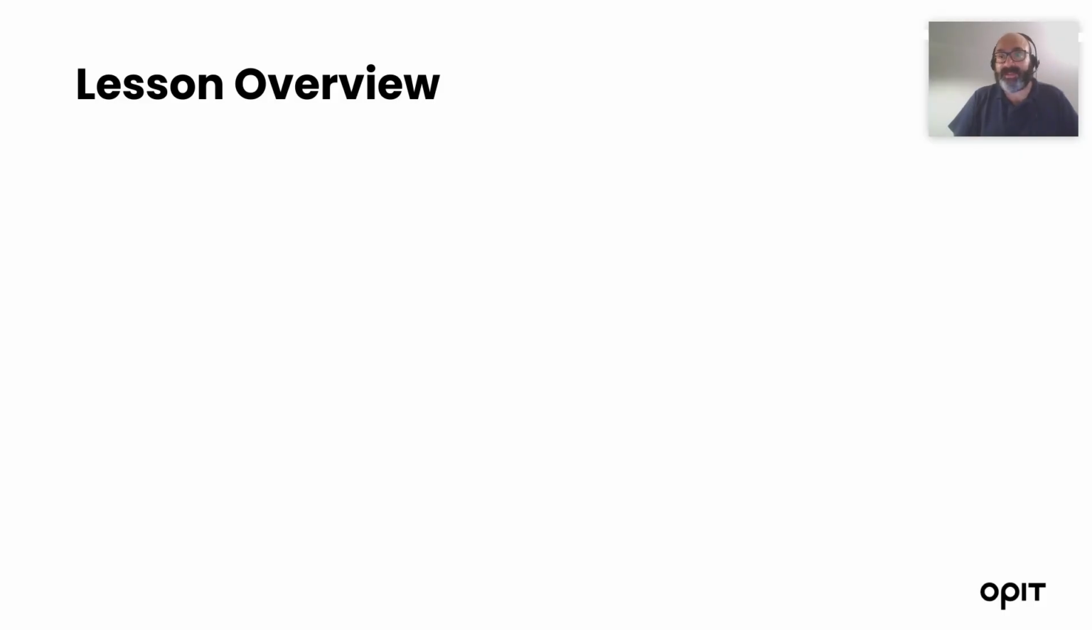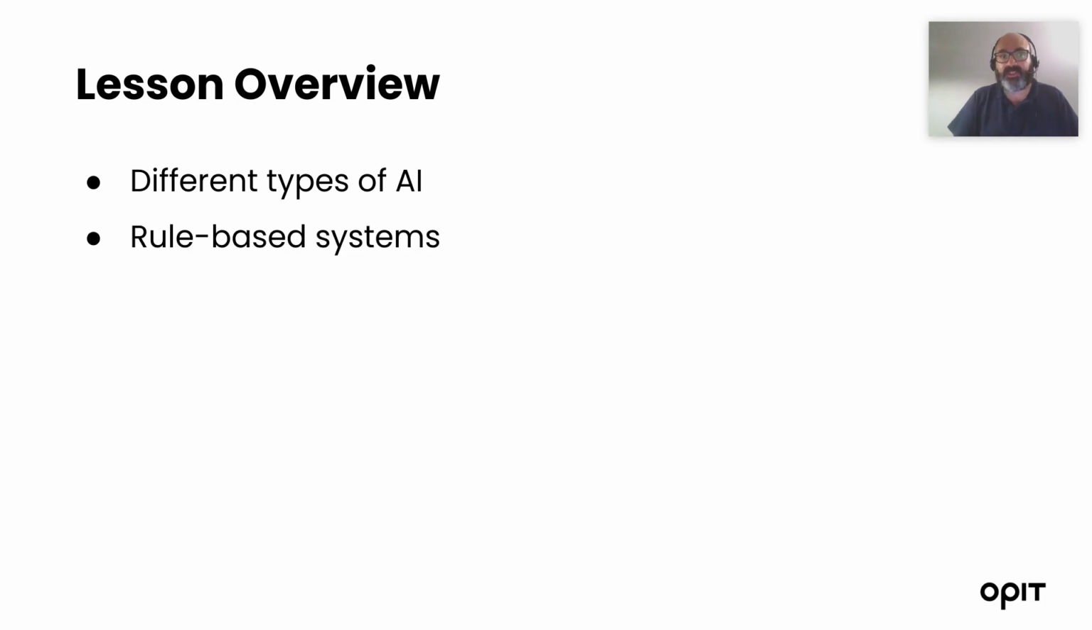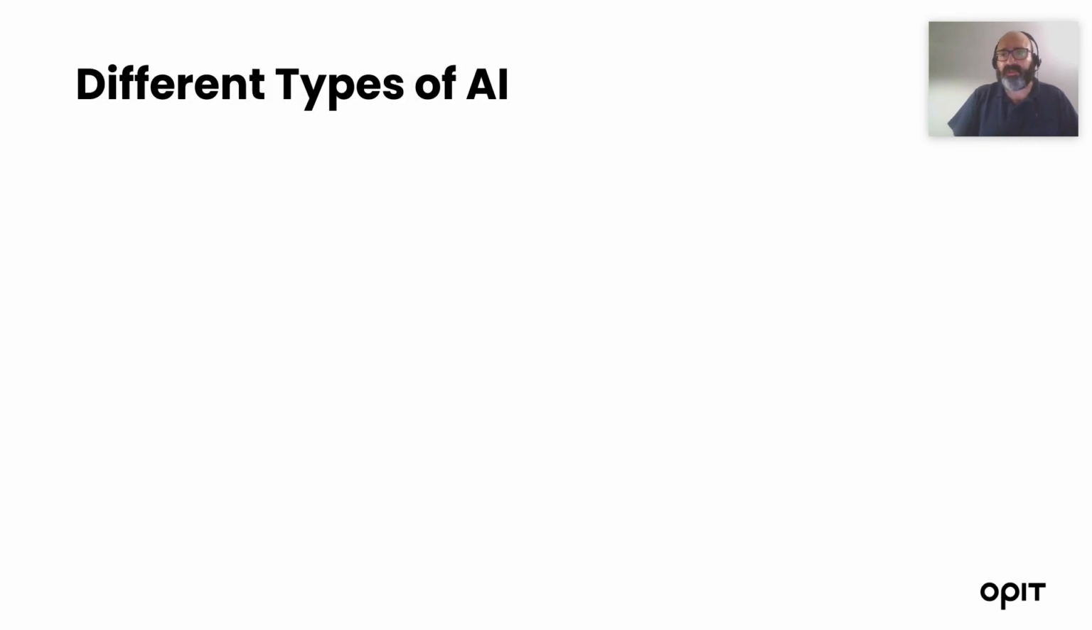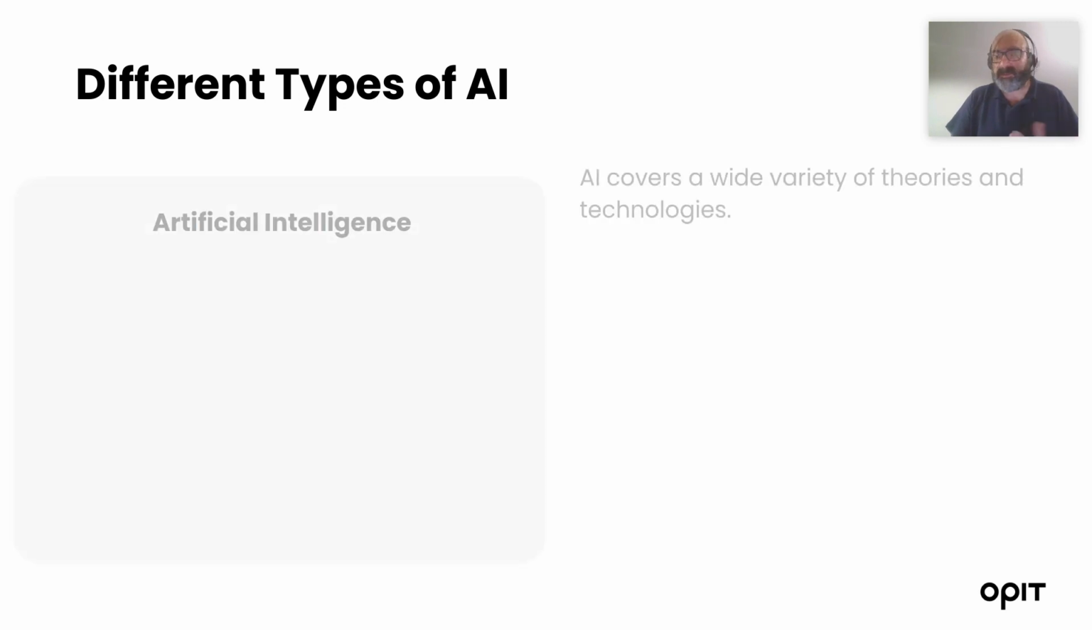Let's see an overview of this lesson. We will define the different types of artificial intelligence. We will go into the detail of an old way of creating artificial intelligence systems, which is rule-based systems. And we will give an overview of one of the main achievements of some years ago for artificial intelligence systems, called expert systems.